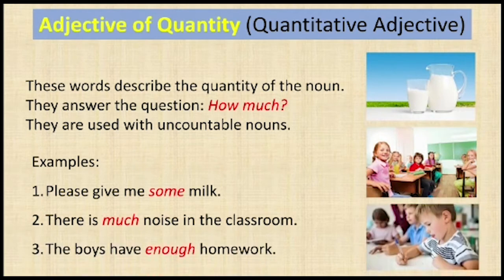So children, in these three examples, some milk. How much milk? Some milk. How much noise? Much noise. How much homework? Enough homework. So these three words are giving us the answer to the question how much. So these three words are called adjectives of quantity.